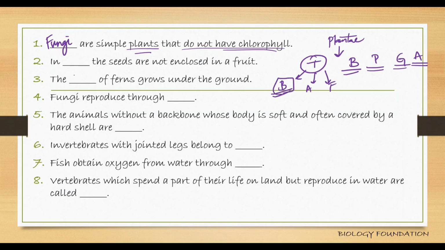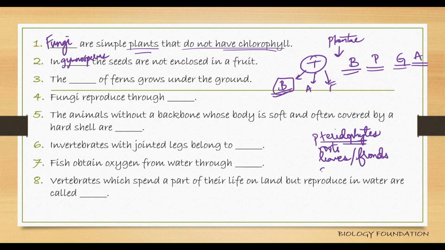In dash, the seeds are not enclosed in a fruit. In gymnosperms, the dash of ferns grow under the ground. If you remember, ferns are nothing but your pteridophytes. In these members, roots are well developed, leaves are also well developed, and they are specially known as fronds in pteridophytes. And the stem is an underground stem, and this underground stem, you call it as rhizome in pteridophytes. So the dash of ferns grow underground, the stem, or you can call it as rhizome.